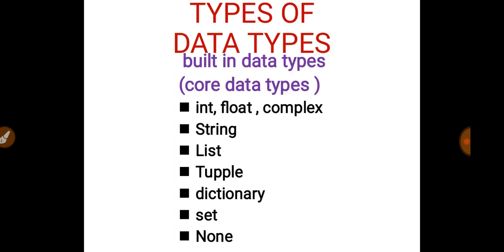We have seen the names of data types in the previous class, so we'll just go through these. The data types in Python can be categorized into two different categories. One is the core data types, which are also known as built-in data types, because they exist in Python without any package. These data types are integer, float, complex, string, list, tuple, dictionary, set, and none.